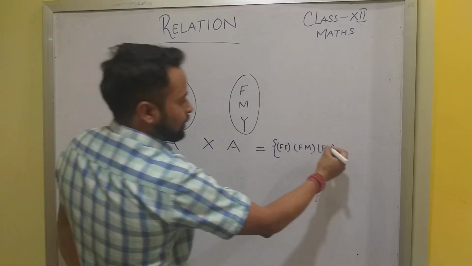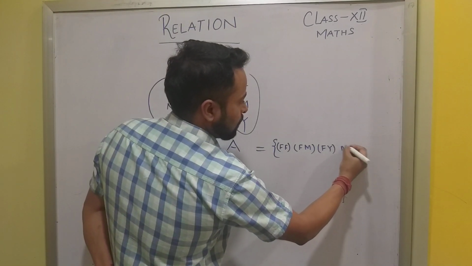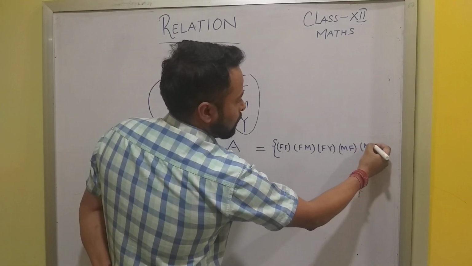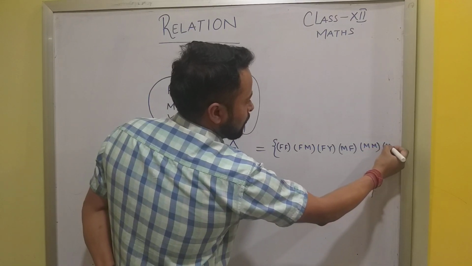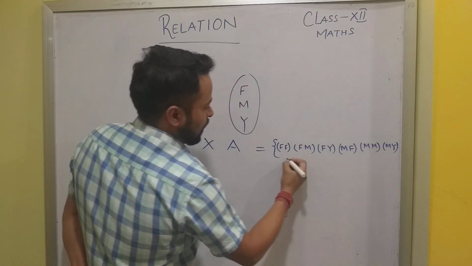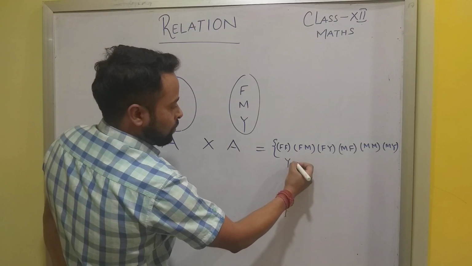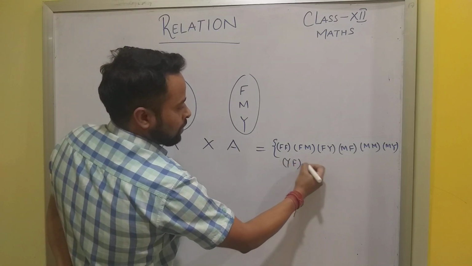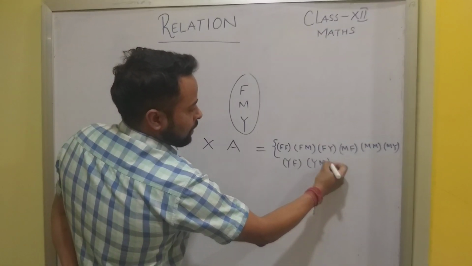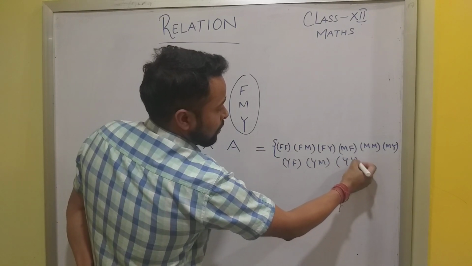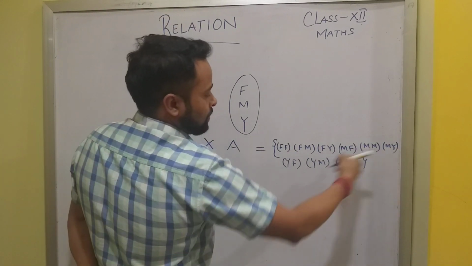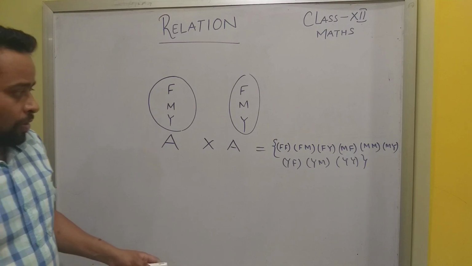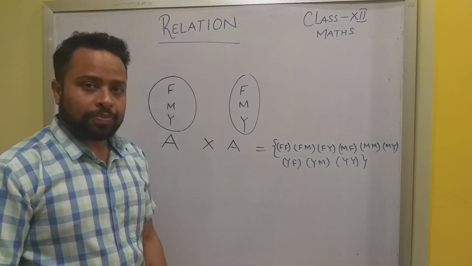Similarly, mother, father; mother, mother; mother, you. And you, father; you, mother; and you, you. There are 1 2 3 4 5 6 7 8 9 elements in A cross A.